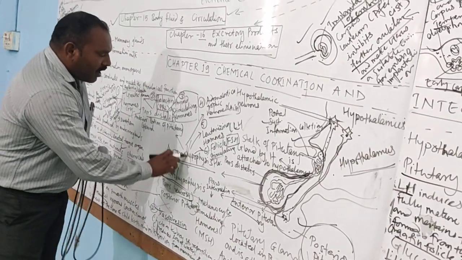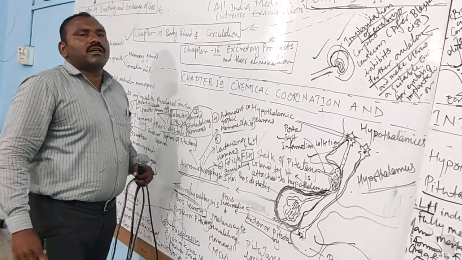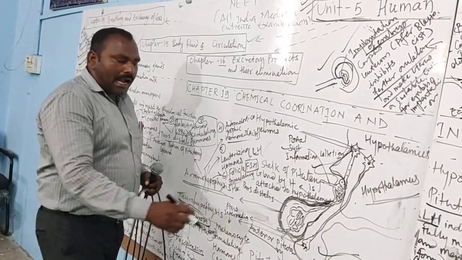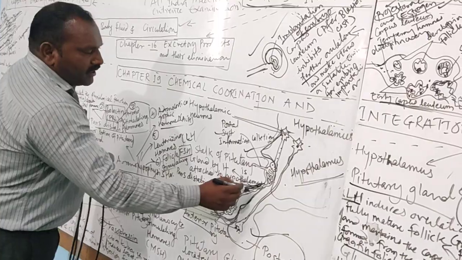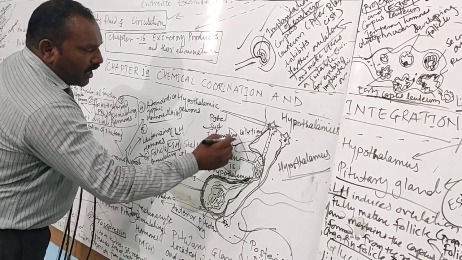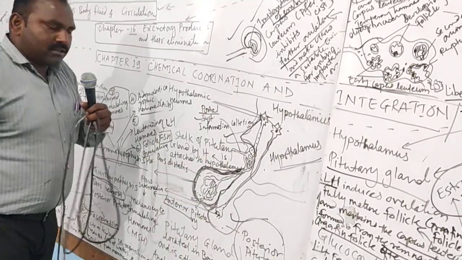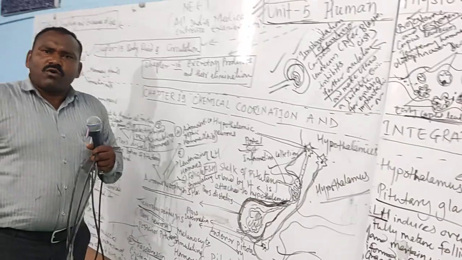Here, in the adrenohypophysis, the 6 types of hormones are supposed to be accessed by the anterior portion of the pituitary gland, and those portions are controlled under the portal system. Portal systems mean what?